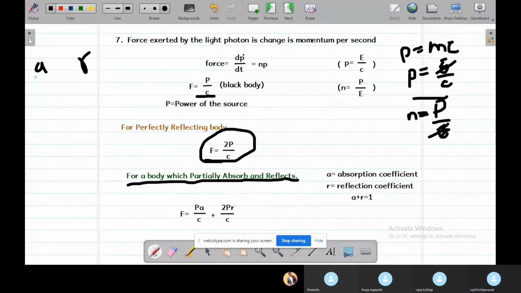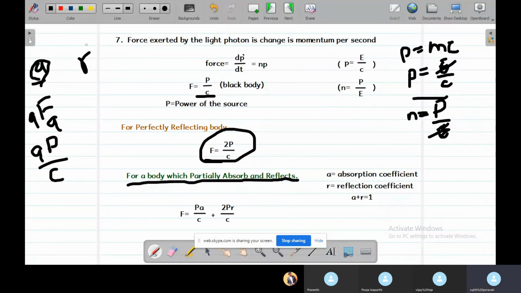reflected. Absorption means it is considered partially a black body, as some part of the light wave is absorbed completely. So the force by the absorbing part is F_A, which means the force of absorption. The quantity of force absorbed by the body is A times P, the power of the source, by c, the speed of light.